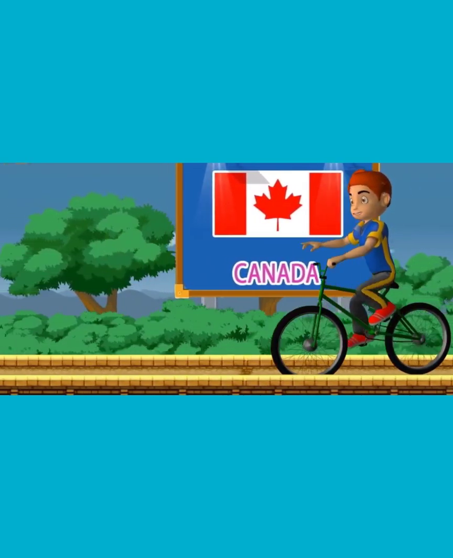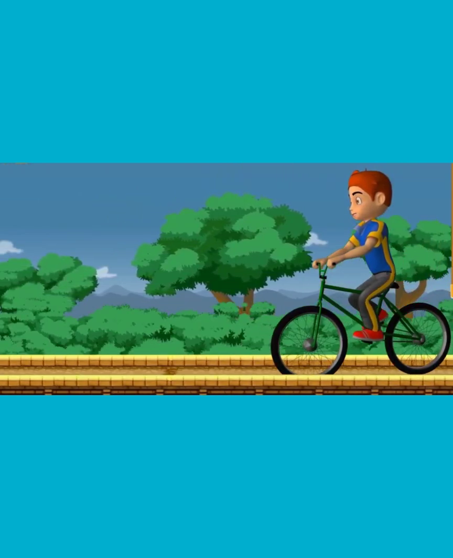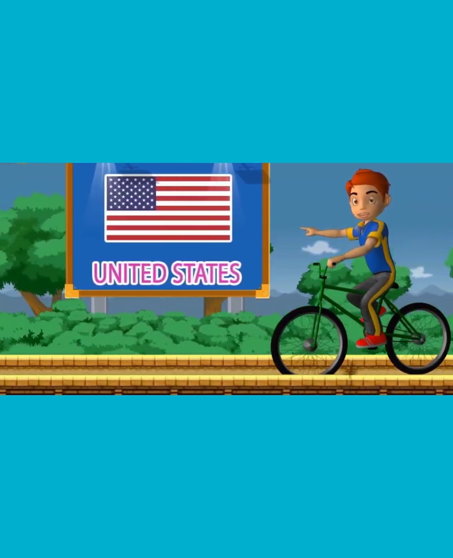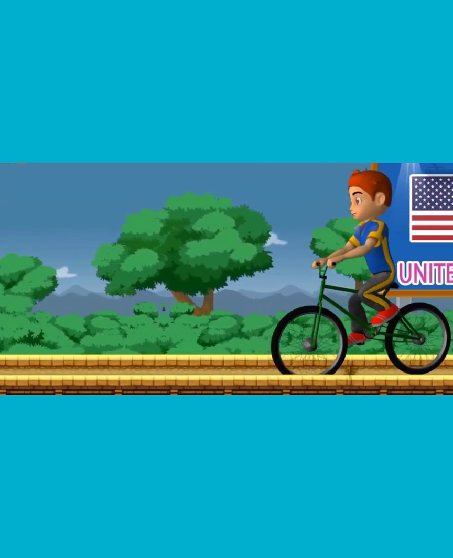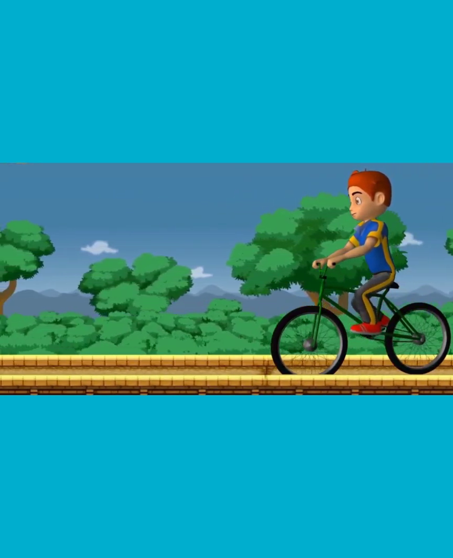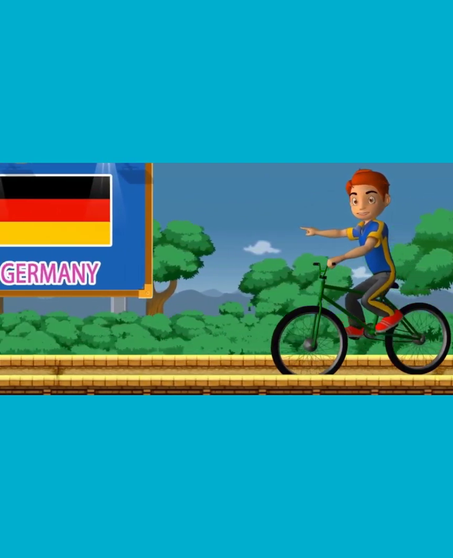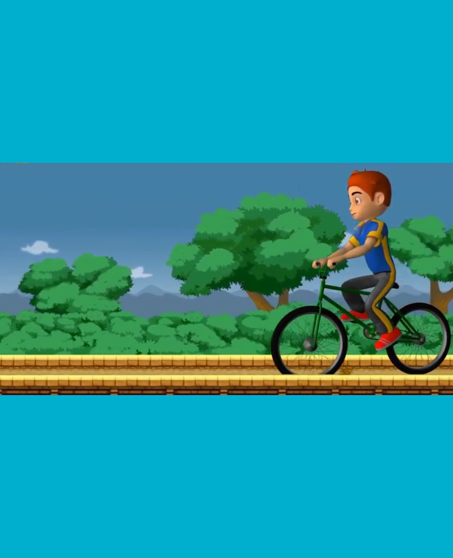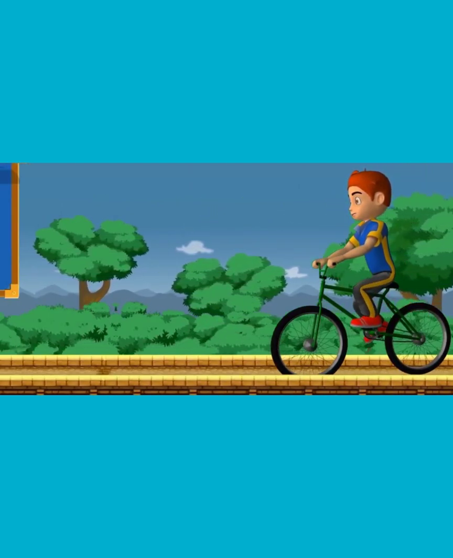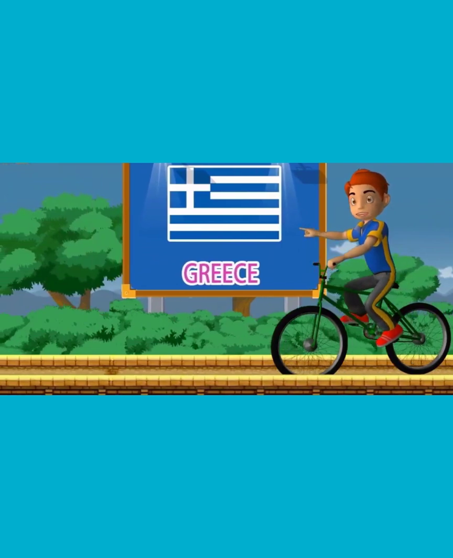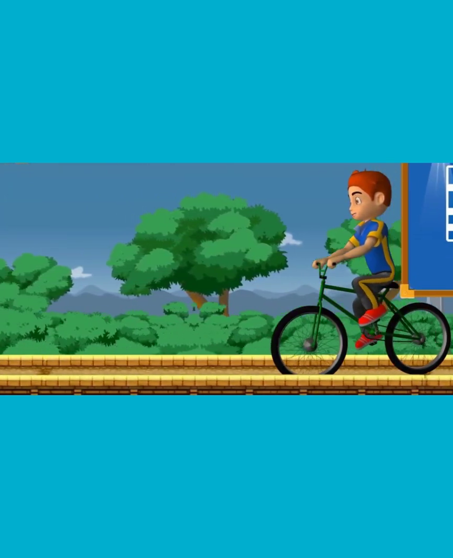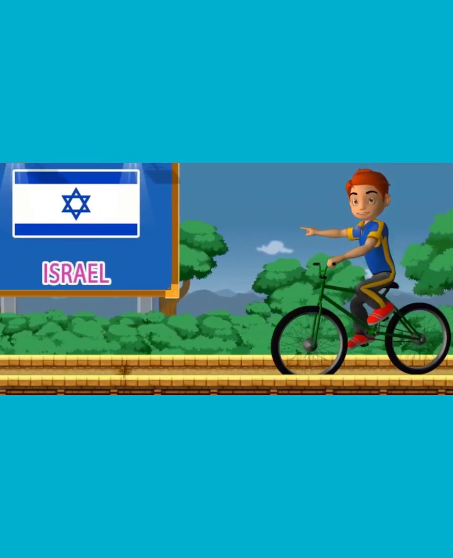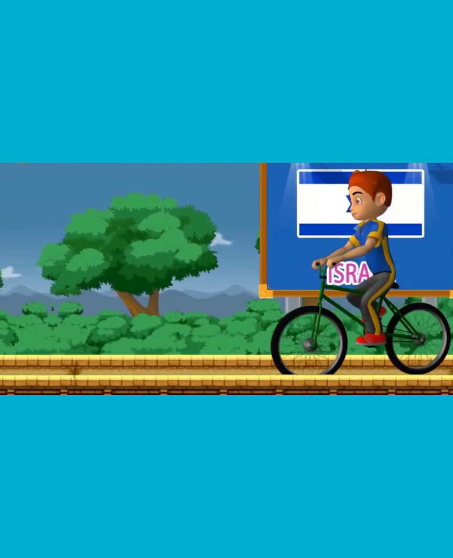And this is how Canada's flag looks like. This is the flag of United States. And this is the flag of Germany. And this is the flag of Greece. And children, this is how Israel's flag looks like.